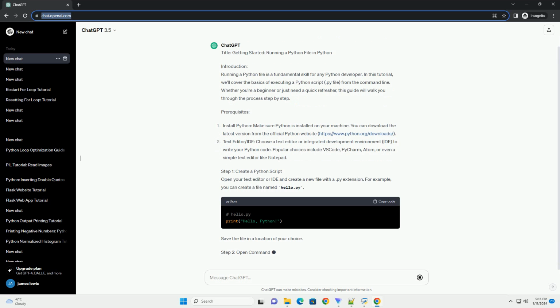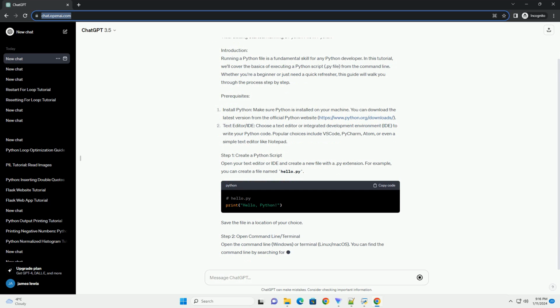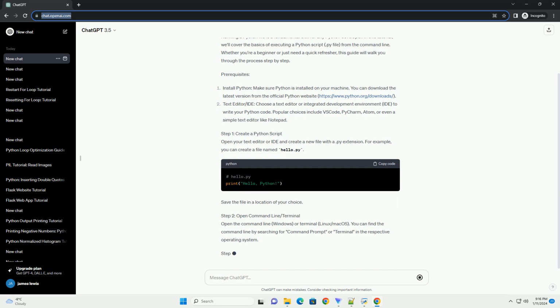Step 1. Create a Python script. Open your text editor or IDE and create a new file with a .py extension. For example, you can create a file named hello.py. Save the file in a location of your choice.